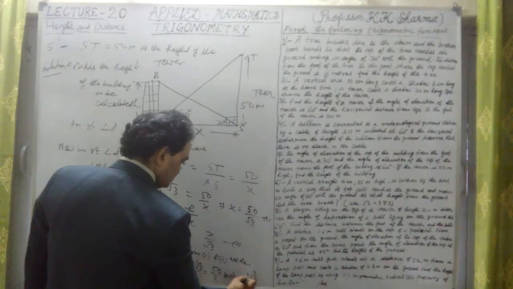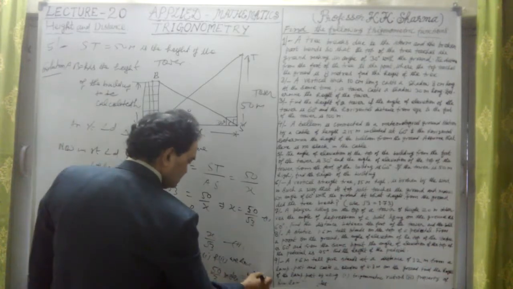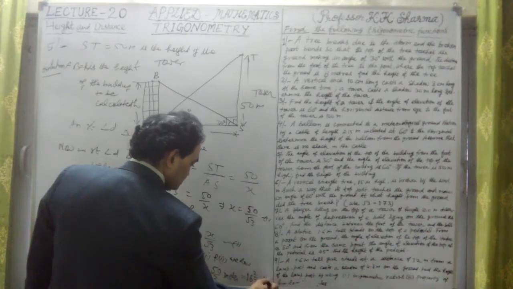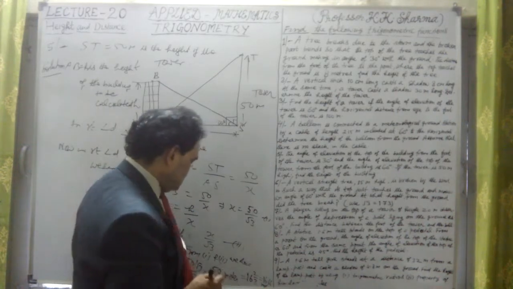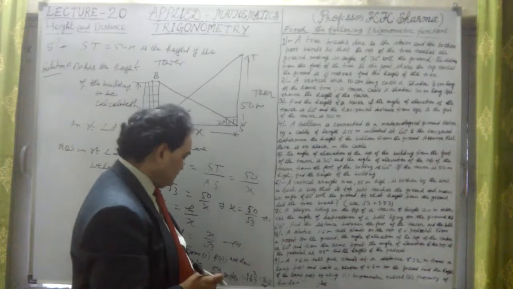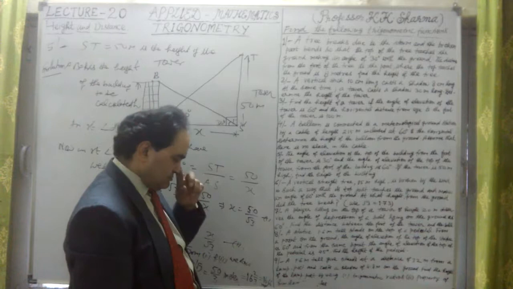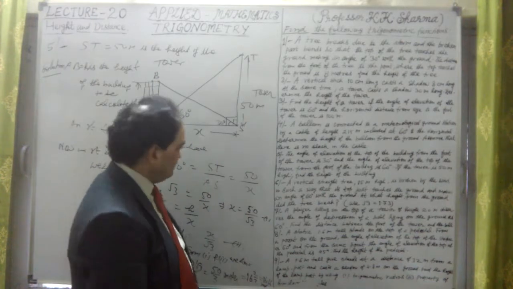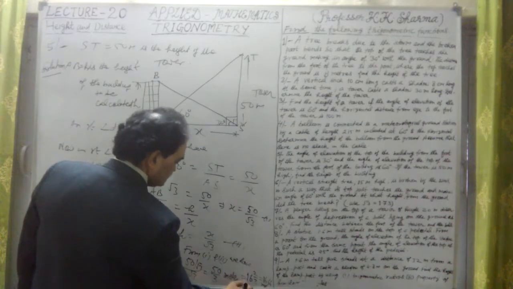or 16.66, or 16 and 2 by 3. 16.66 meter. Alright, that is because 16 3 48, 2 remaining, so 2 upon 3, 16 and 2 by 3 meter, or 16.66 meter. You can write like this. So finally the height of the building is calculated.